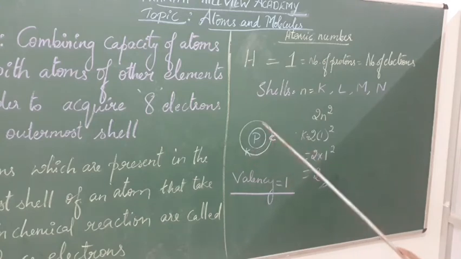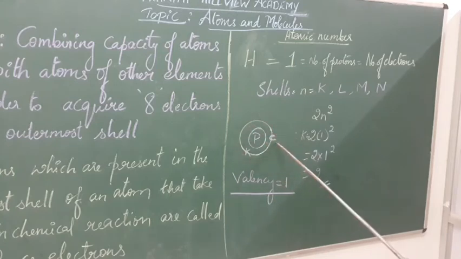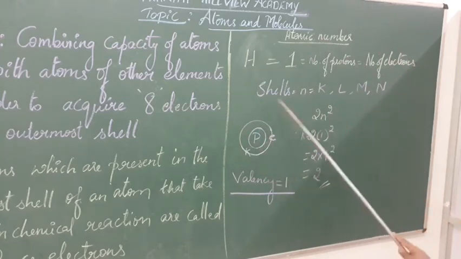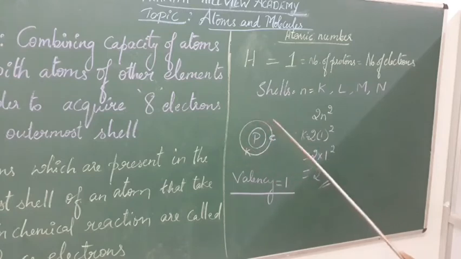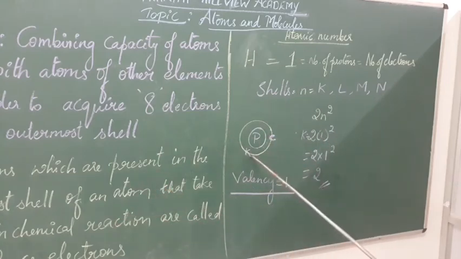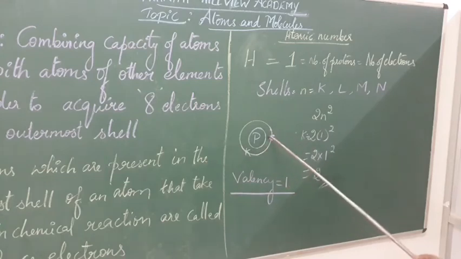The first shell after the nucleus is the K shell, and the K shell contains only one electron. The number of electrons present in the outermost shell is said to be the valence electrons of that atom. This is the valence electron.